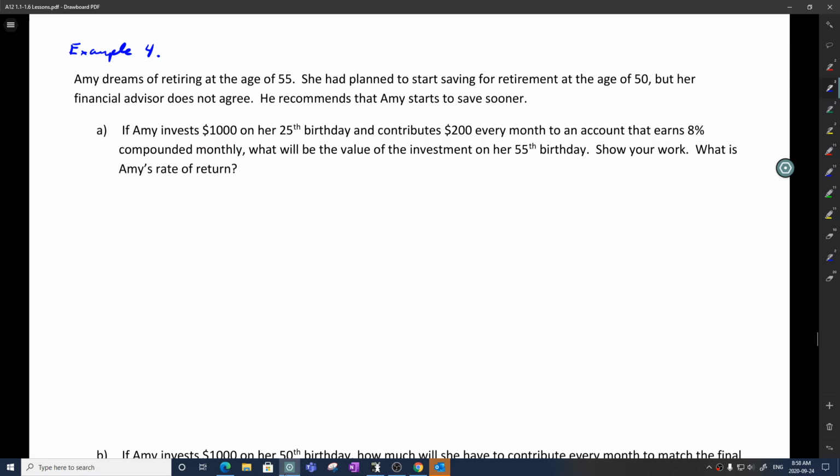Amy invests $1,000 on her 25th birthday and contributes $200 every month on an account that earns 8% compounded monthly. What will be the value of the investment on her 55th birthday? Show your work. What is Amy's rate of return?